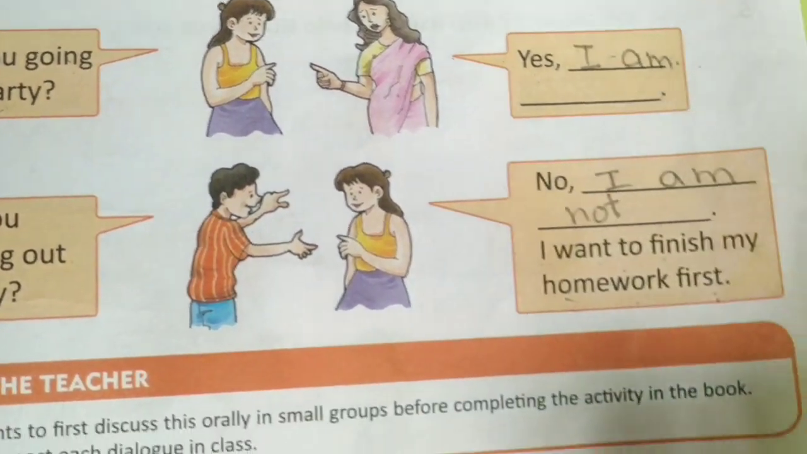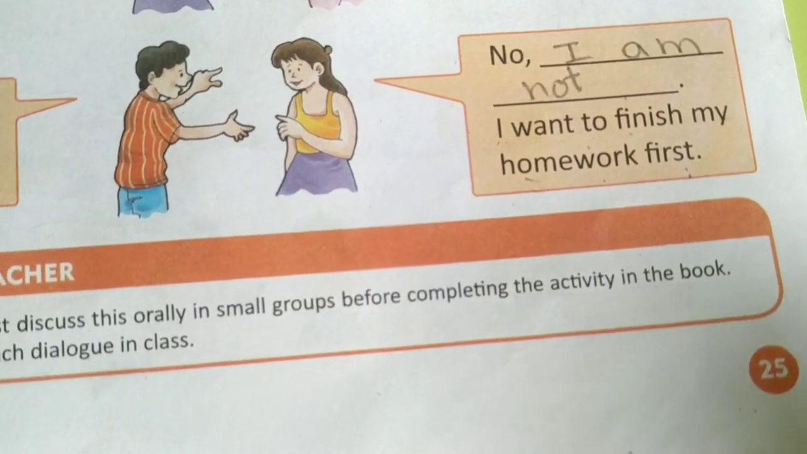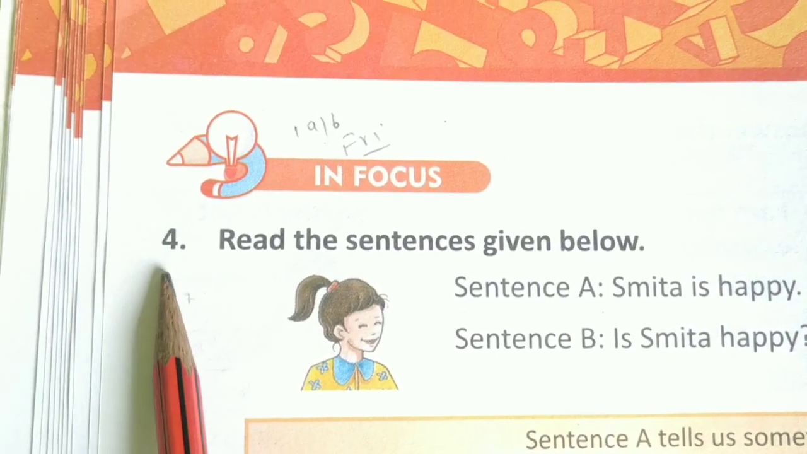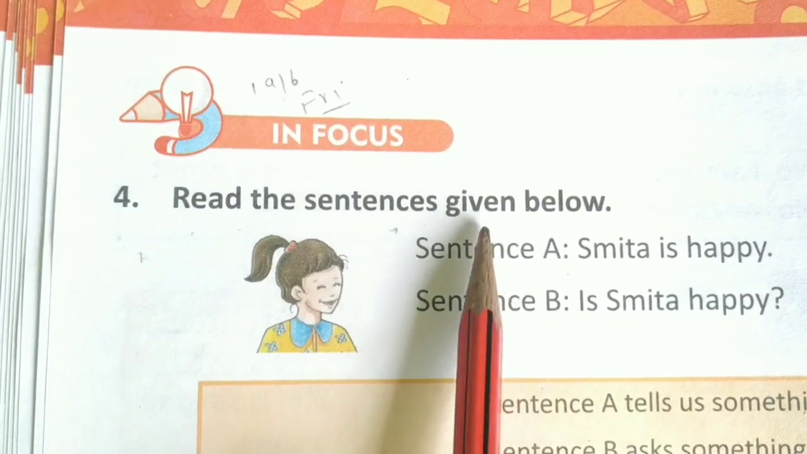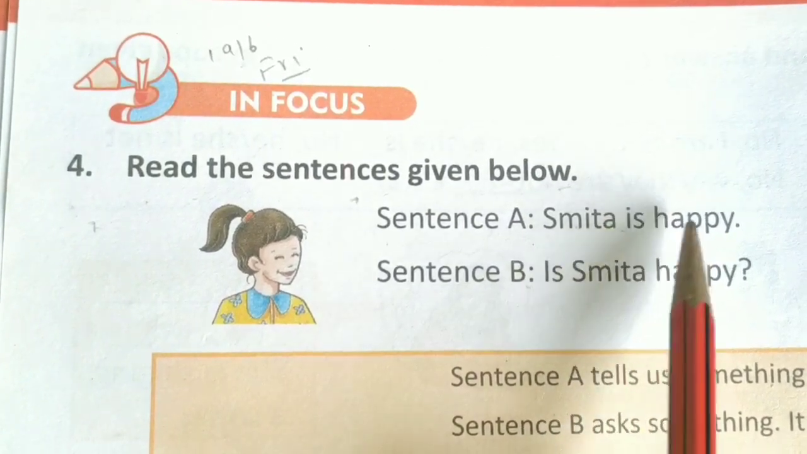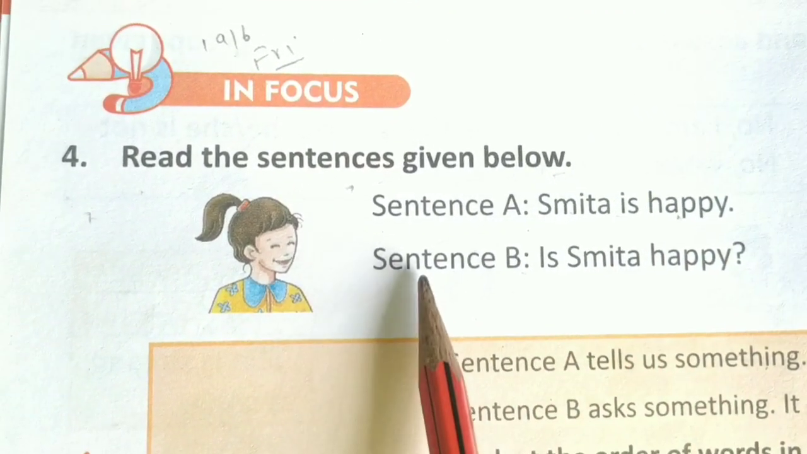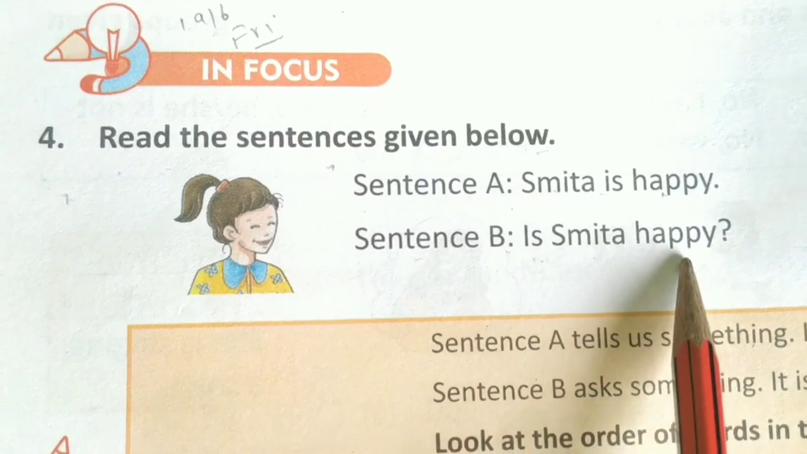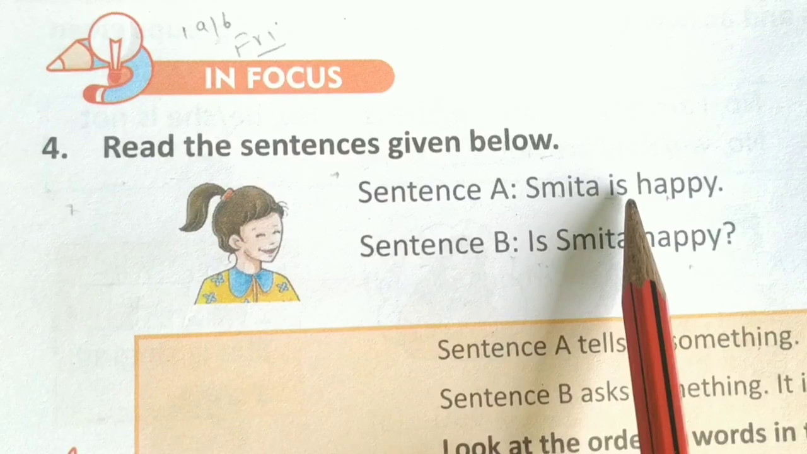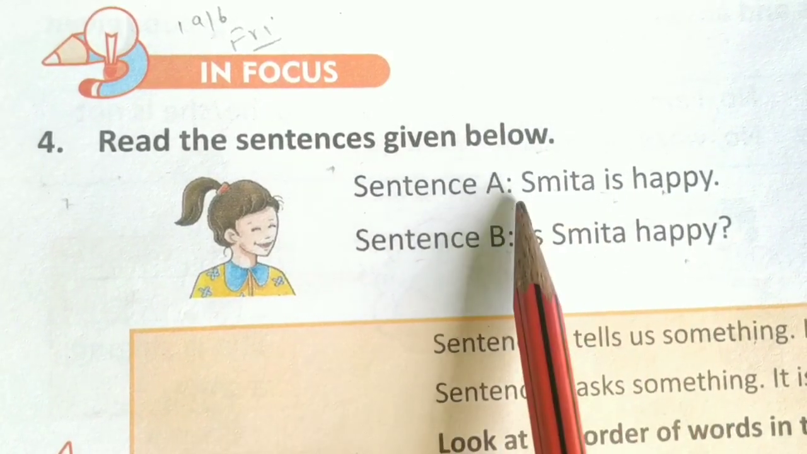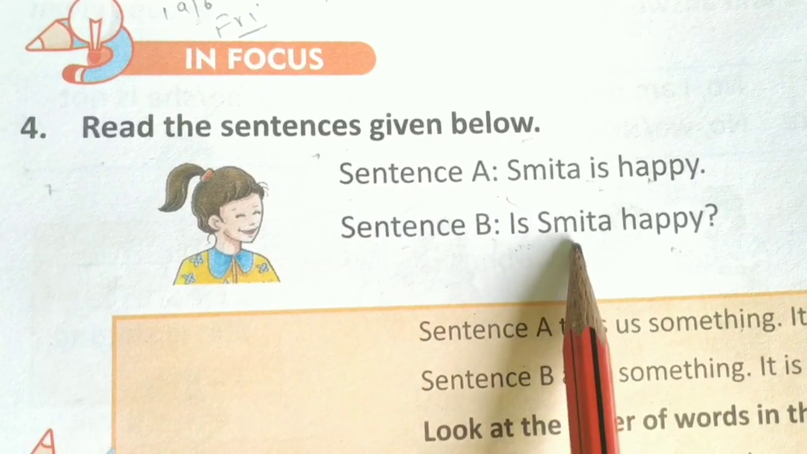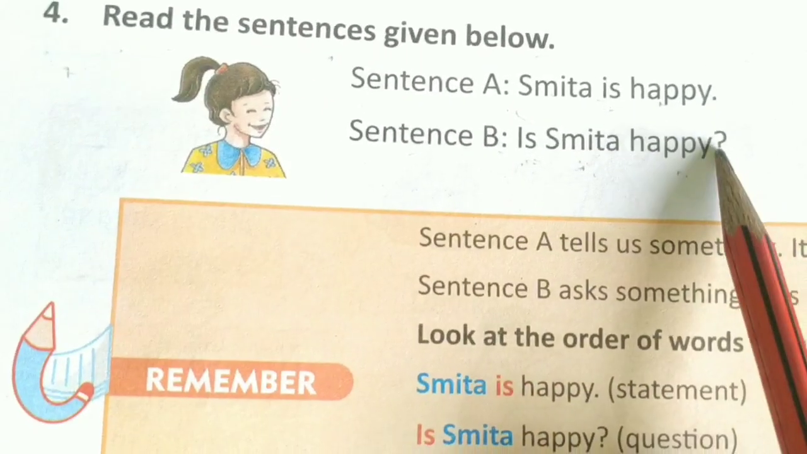Okay. Now let's move to page 26. Now page 26, number 4. Read the sentences given below. Let's read sentence A and B. Smita is happy. Okay. Sentence B is what? Is Smita happy? So you see, is what? When we ask a question, is is placed before the noun. Is Smita happy? Before the name. So it becomes a question.